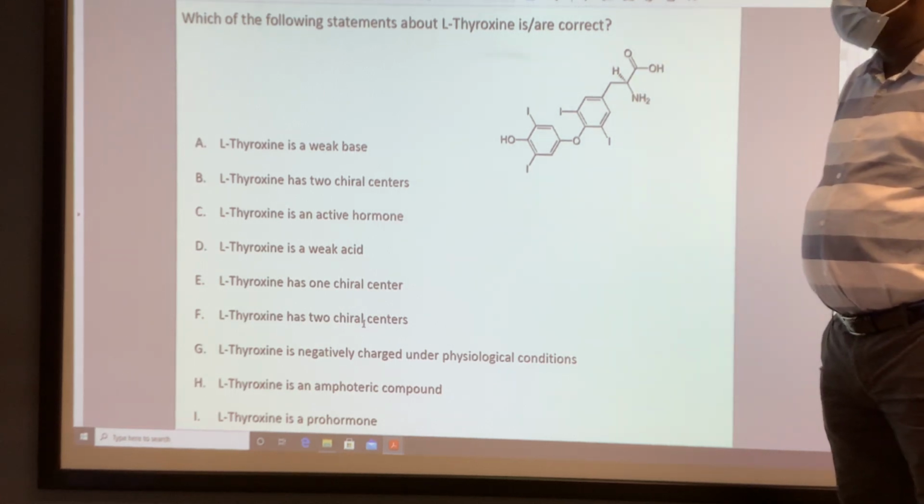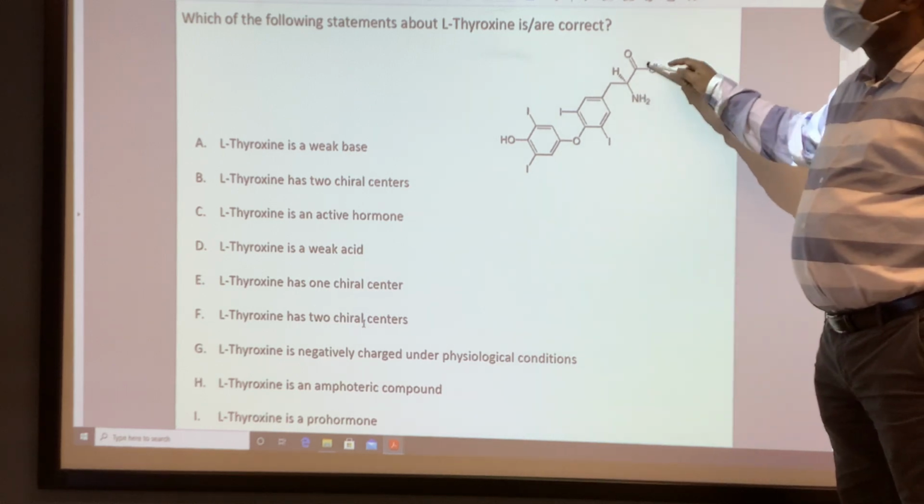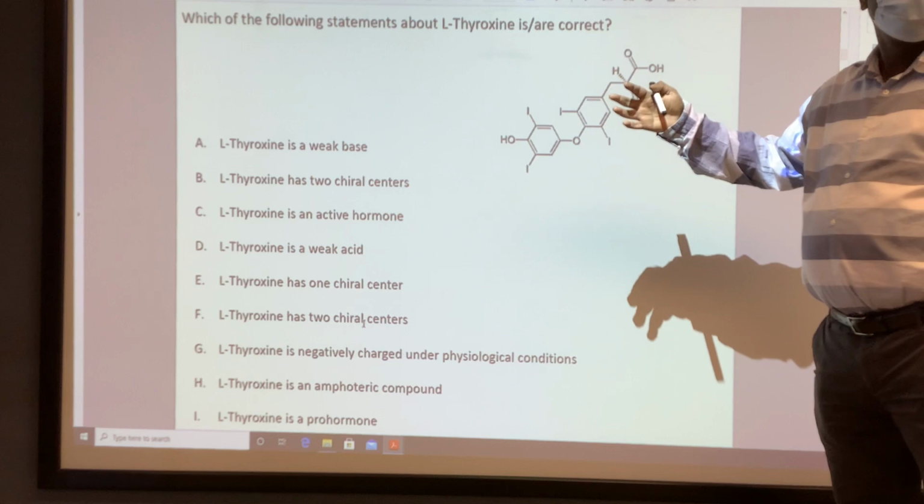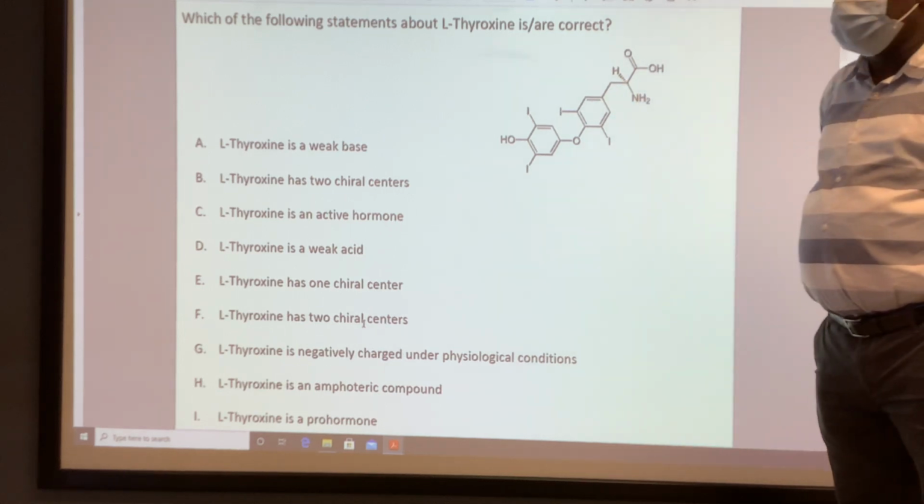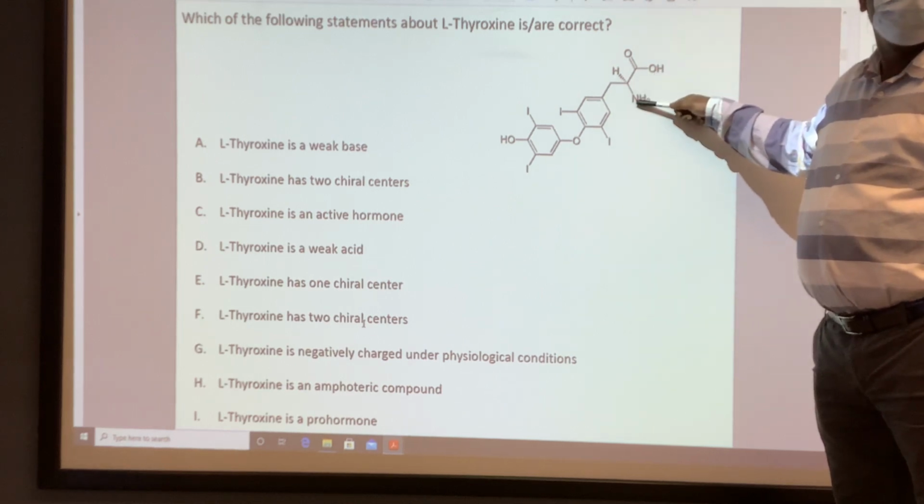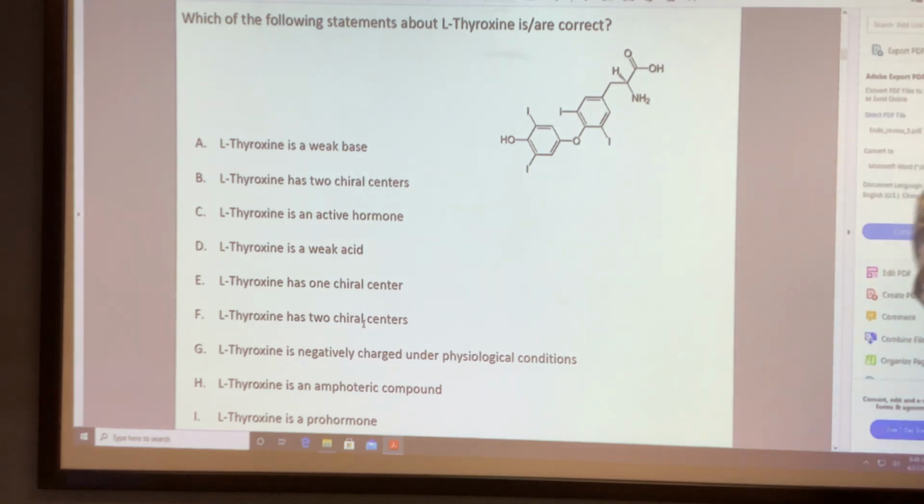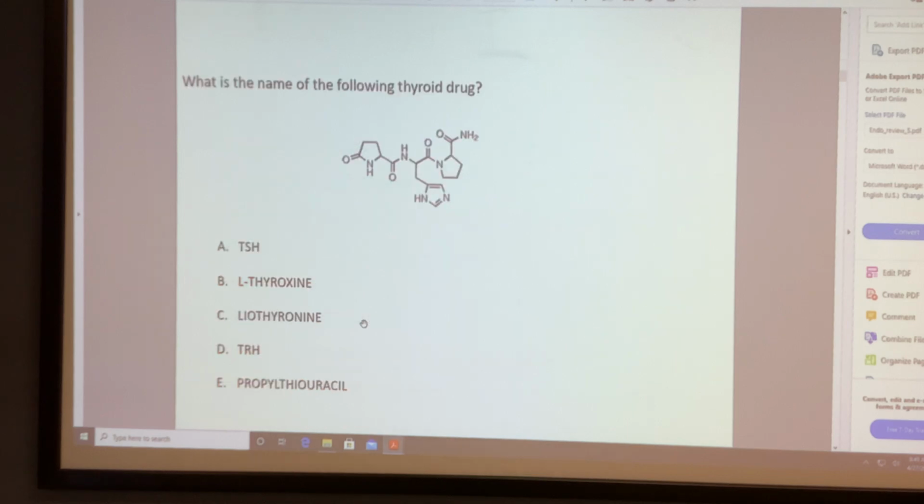And negatively charged at the physiological pH, that is right, because this is not ionized, this will be ionized at the physiological pH. So the negatively charged is right, thyroxine is negatively charged physiologically. And H, amphoteric, yes. It's a prohormone, yes. It has 1 chiral center and is amphoteric and prohormone and negatively charged at physiological pH.